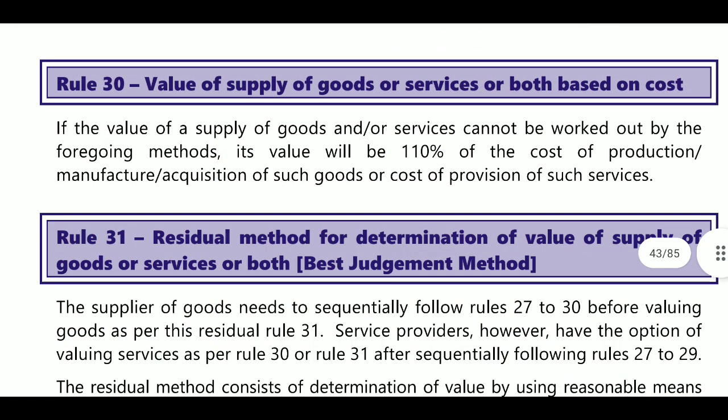Next, Rule 30. What is there in Rule 30? Value of supply of goods or services, that is adding a 10% margin, that is 110%. Its value will be 110% of the cost of production or manufacture, or acquisition of such goods, or cost of provision in the case of services.